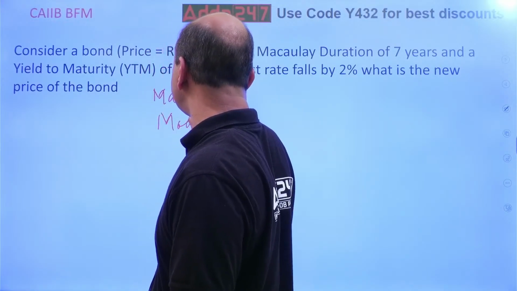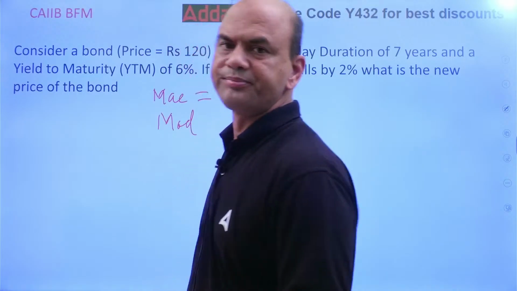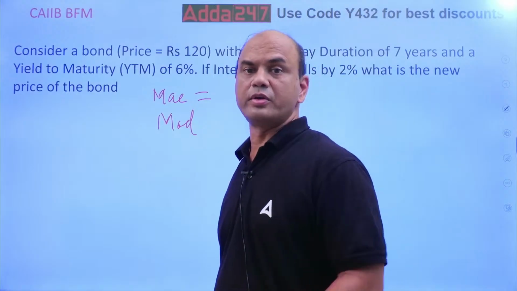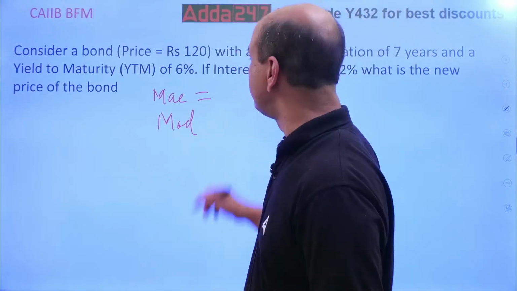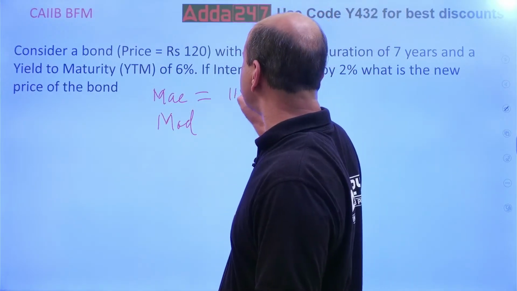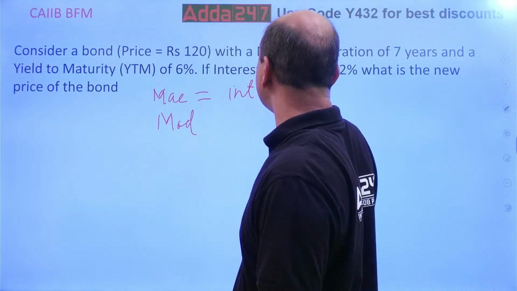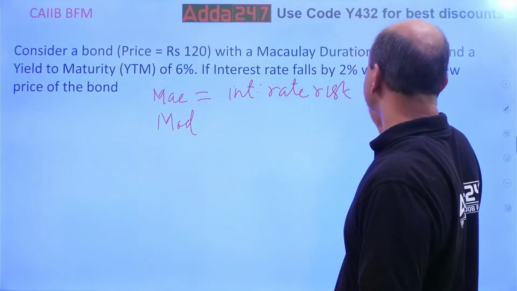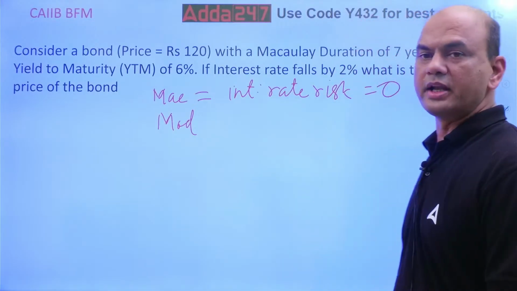Do you know the meaning of these? Macaulay means the duration within the life of the bond in which the interest rate risk is zeroized, equal to zero. So that is Macaulay duration.